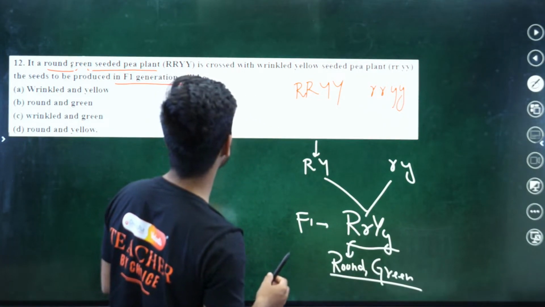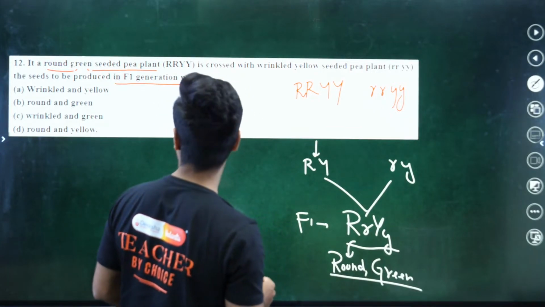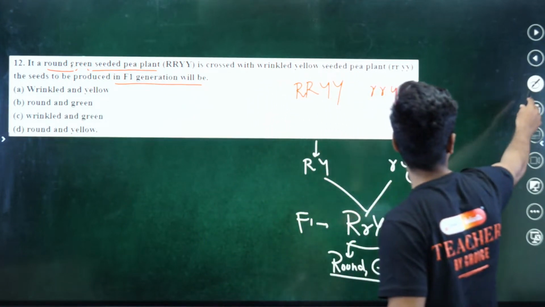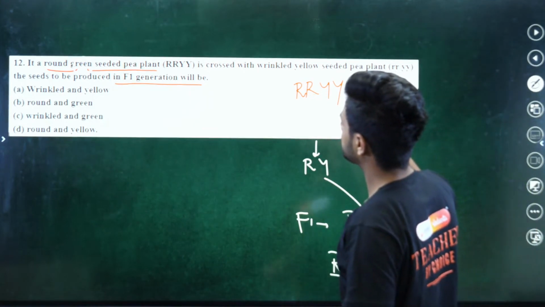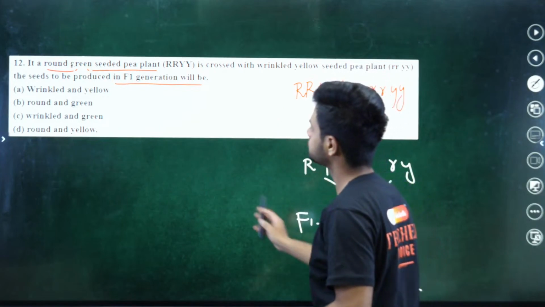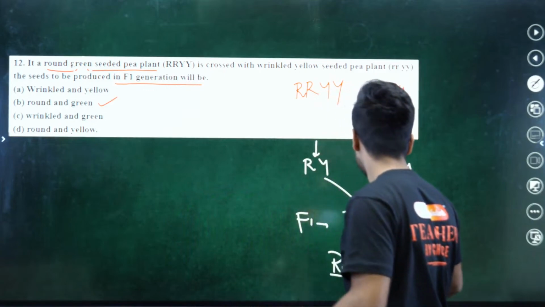Wrinkled yellow. Yes. So the answer will be round and green. Round and green. A round plant, round green plant. Yes, green is dominant. Round and green.